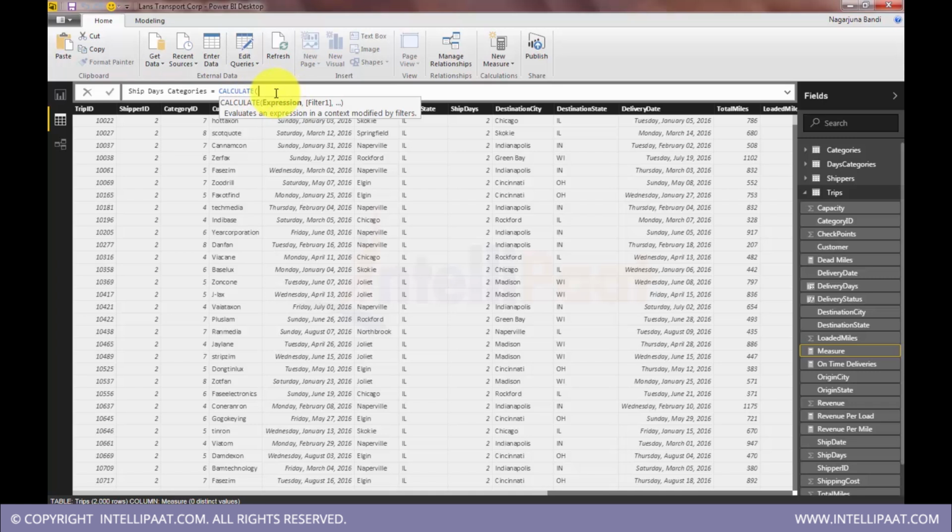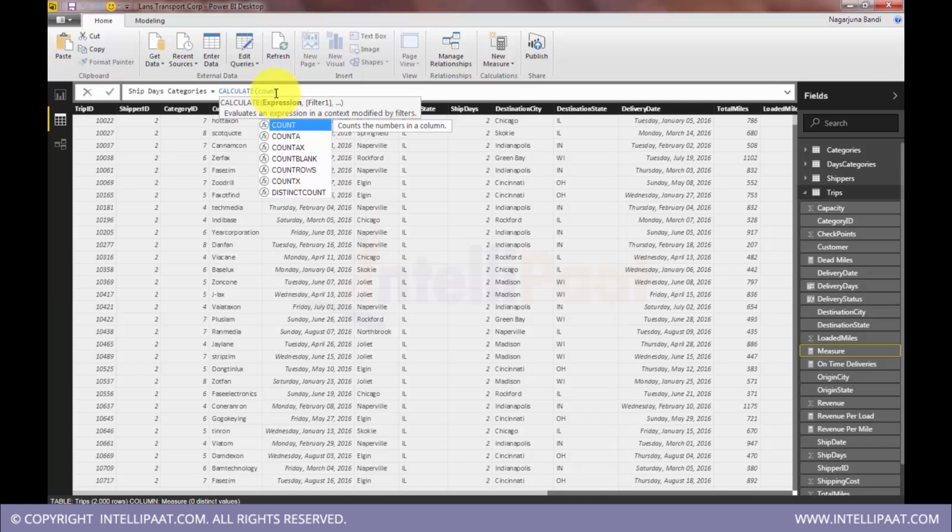This session and the previous session are on basics of DAX writing, so we are doing basic calculations. We have more sessions on advanced DAX to understand it better. Now we'll use this function, and I will count.